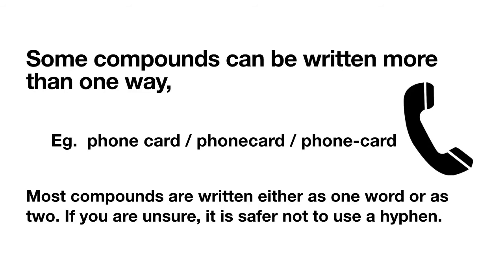Some compounds can be written more than one way. Okay, this is very confusing for you, I know. The example says 3 different ways how the words phone card can be written. Either phone and card separated, phone and card together, or phone-card. Most compounds are written either as one word or as 2. So if you are unsure, it is safer not to use a hyphen because this is not a strict rule or this is not a must.